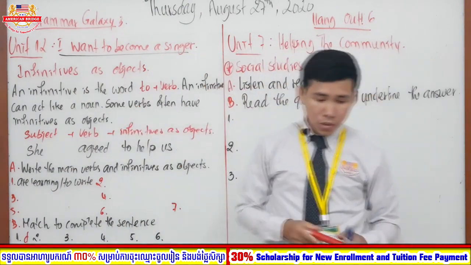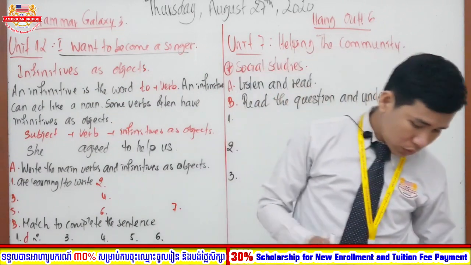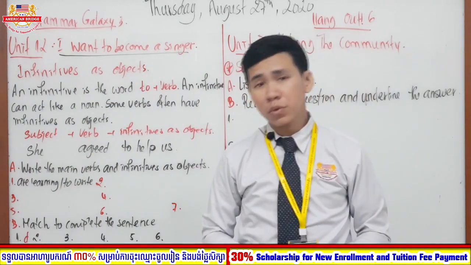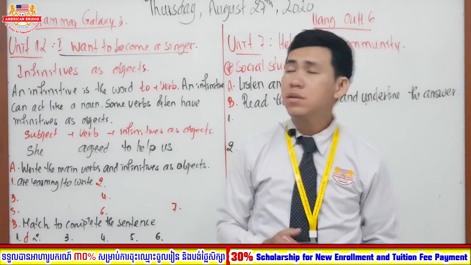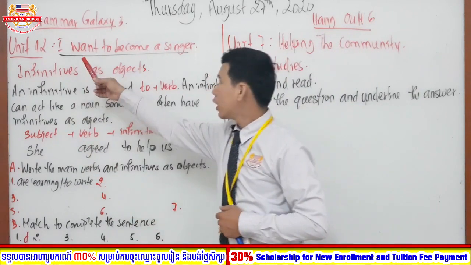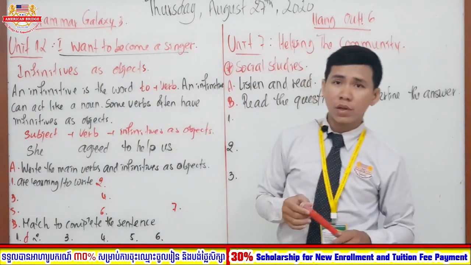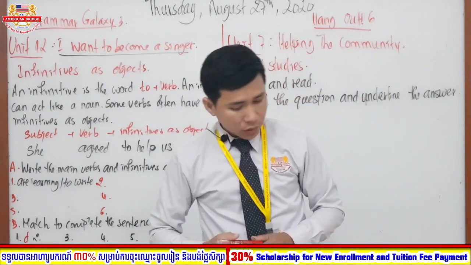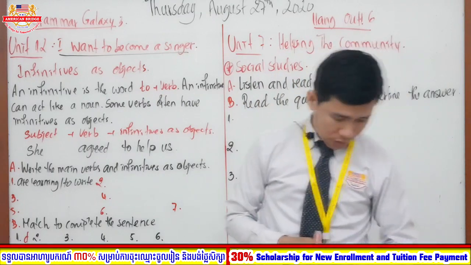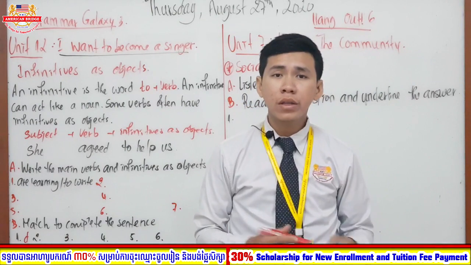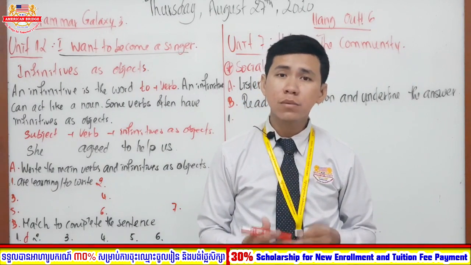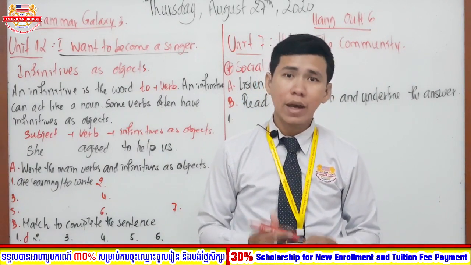Okay. So in this Grammar A1, I would like you to open your Grammar Classes 3 books on page 54 altogether. Page 54 will focus on unit 12, I want to become a singer, right? Okay. So everyone, are you ready to be on page 54? Very good job, right? So after you are ready on page 54, let's move your attention to me altogether and also see the book.